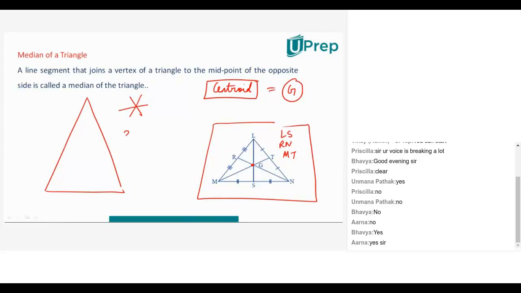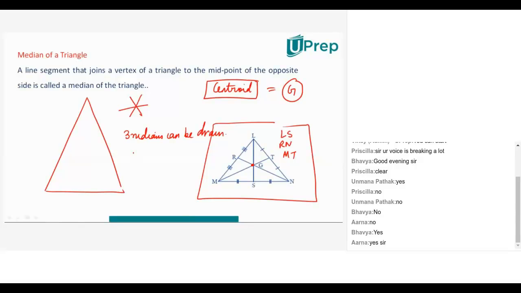Now, logically, if you think, in a triangle, when I'm drawing medians, how many medians do we have? A triangle will have 3 medians, right? 3 medians can be drawn. You guys agree with me? Now, we also know that these 3 medians meet at a common point. What is the common point? It is a point of concurrence. What is this point named G? What is it called? It is called a centroid. Beautiful.